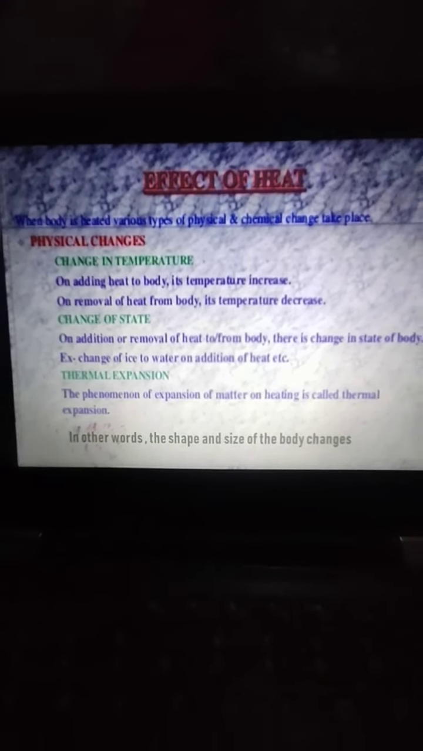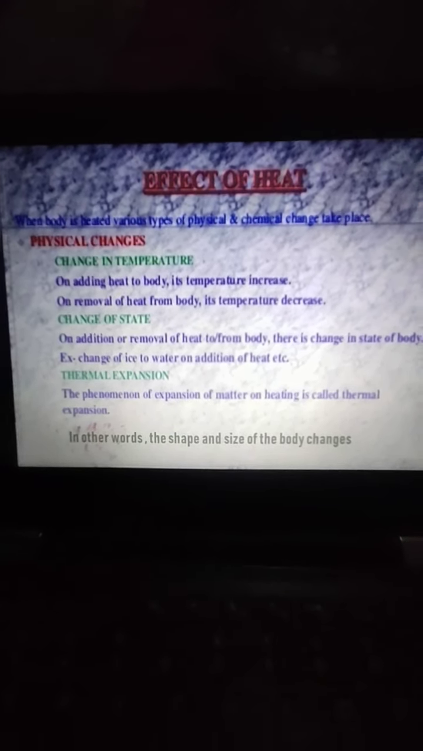Whenever a body is heated, the temperature will rise, that is, the temperature will increase, and on removing the heat, the temperature will fall, that is, it will decrease. So beta, you have to just learn the points, no need to focus more on this.